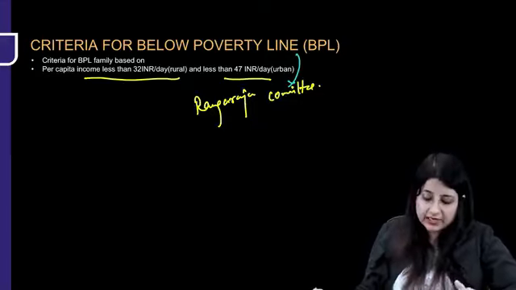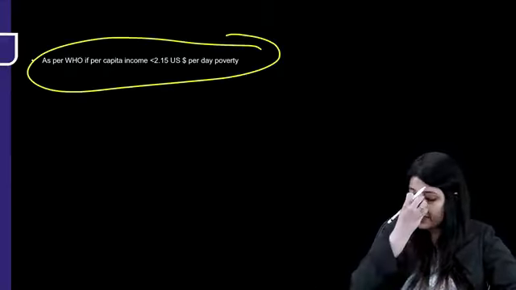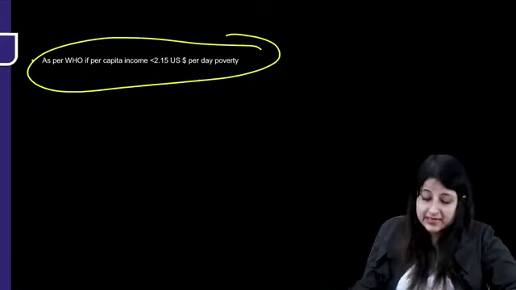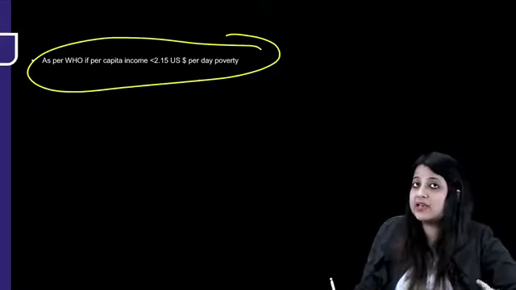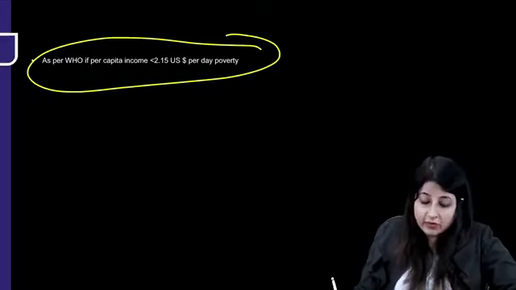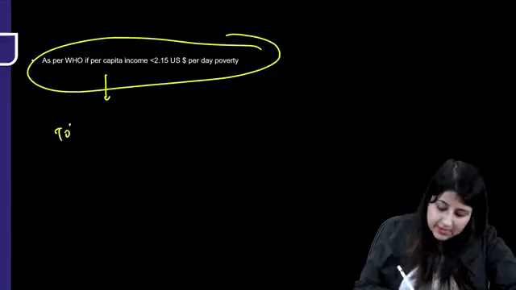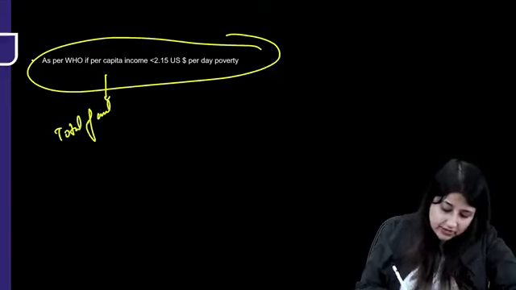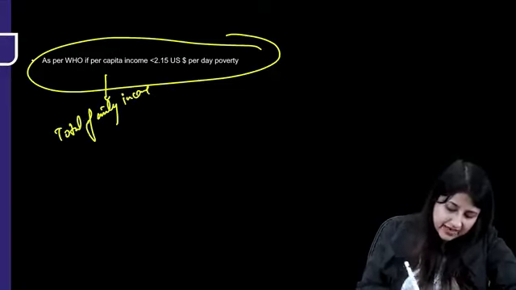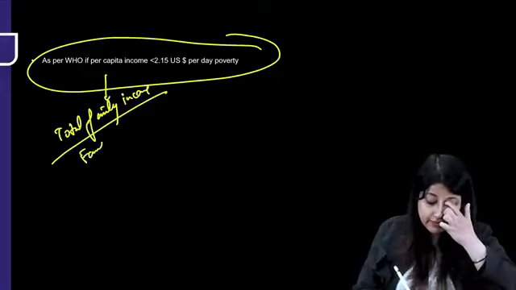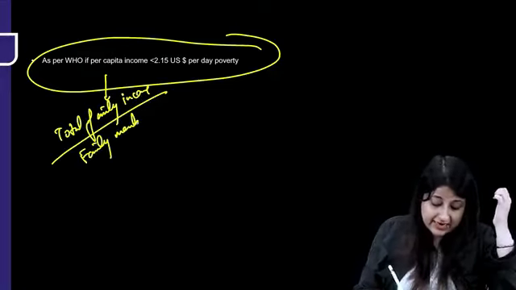But what does World Bank say? Okay, please remember, this is according to World Bank, if per capita income is below 2.15 US dollar. This was earlier 1.9 US dollars. But now if per capita income, I told you what is per capita income. Remember, it is whatever is the total family income divided by the total family members. Okay, divide, that gives per capita.